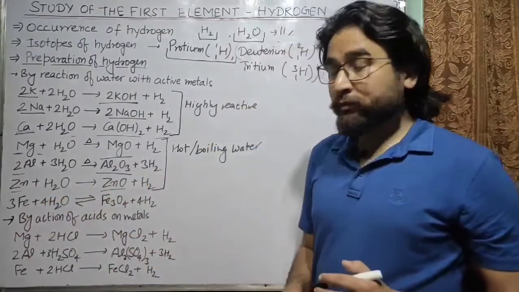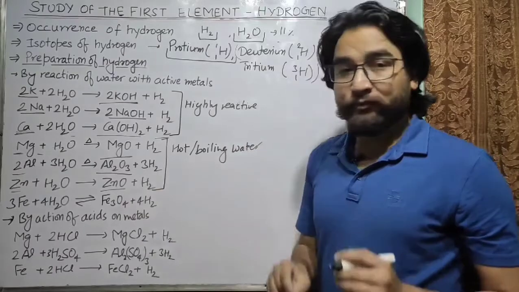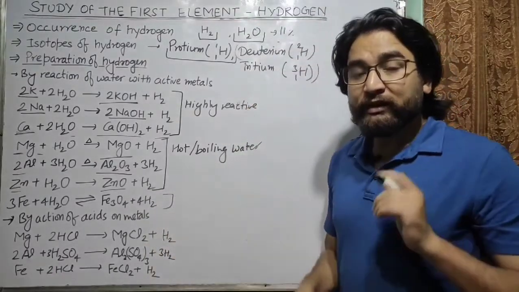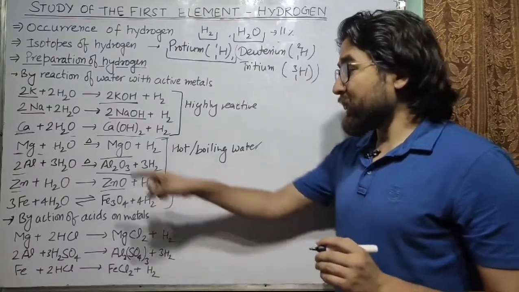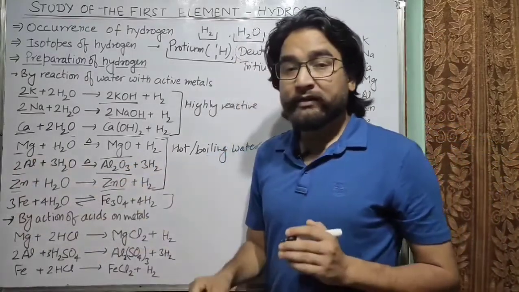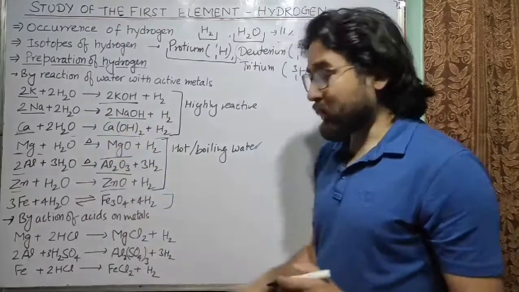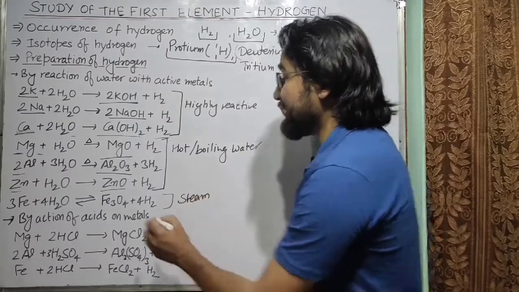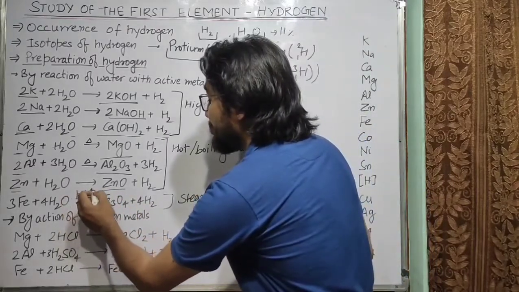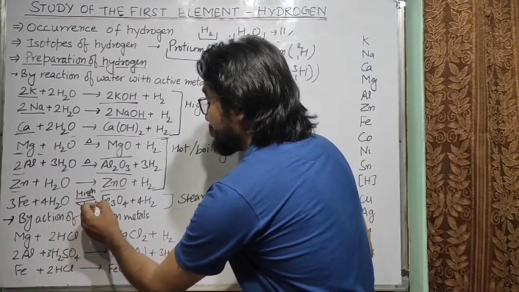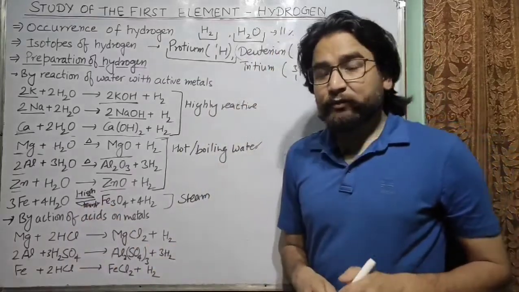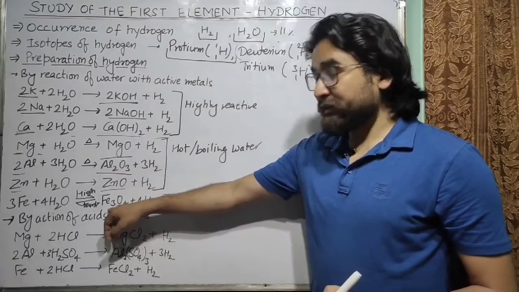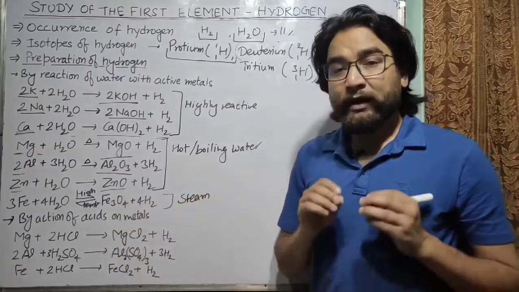The next is iron. So we can also form hydrogen from iron, but iron does not react with cold water, neither with hot water, because iron is less reactive than these metals. So iron will react with steam at very high temperature and will form Fe3O4 and hydrogen.